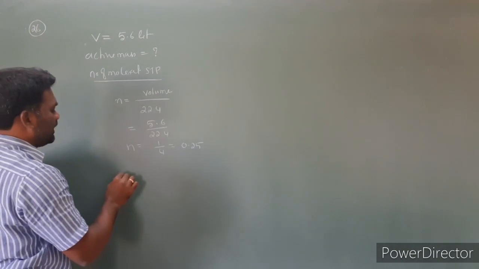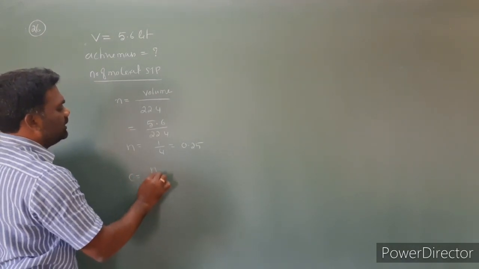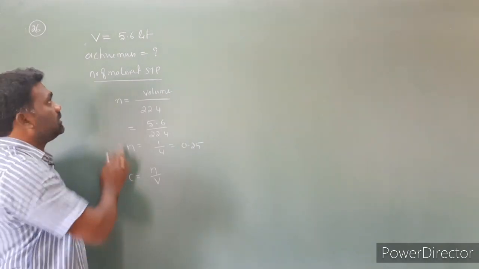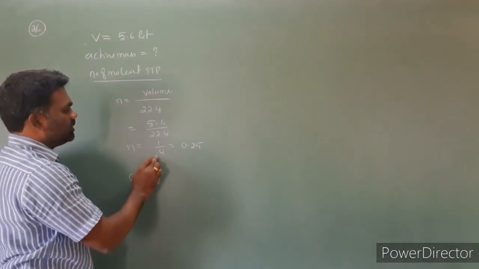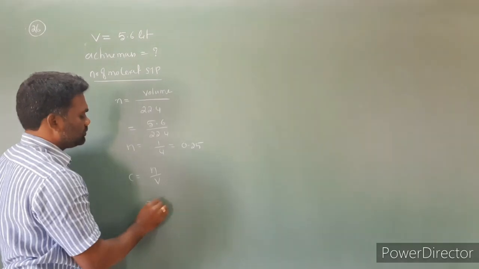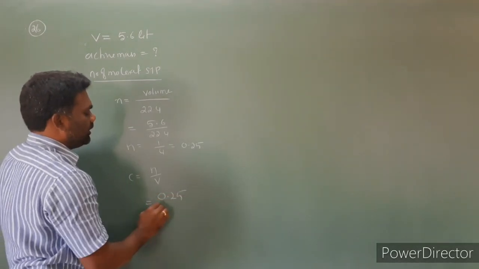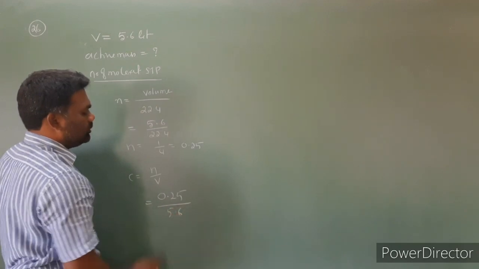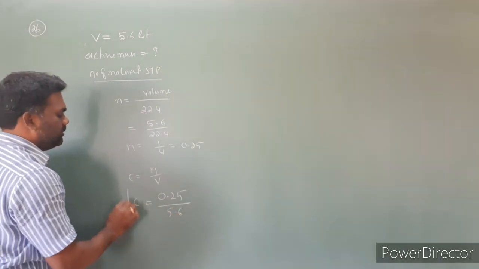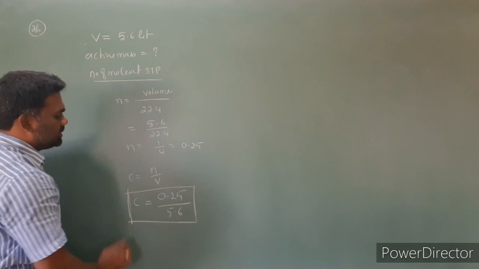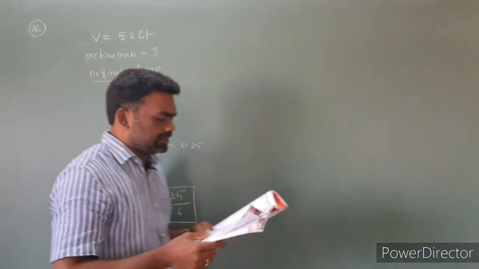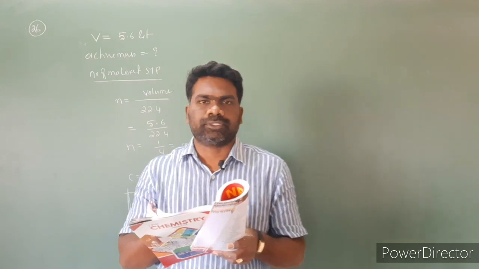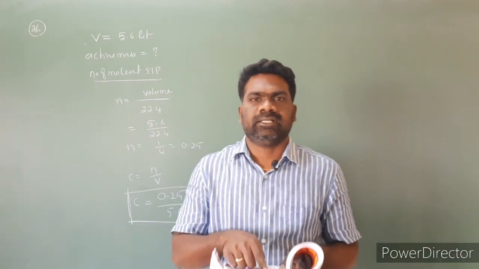So what is the formula for active mass? C is equal to n by V. C is nothing but concentration, and concentration is nothing but active mass. n is how much we got? 0.25. Volume given is 5.6. So C is equal to 0.25 by 5.6. Look at the options. Question number 26, the fourth option is correct.